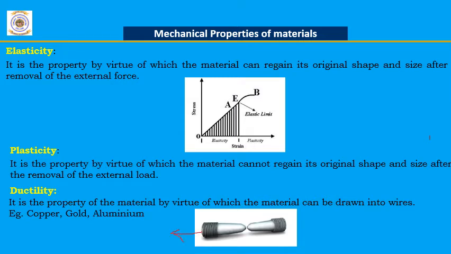If we apply tensile load in the opposite direction, the diameter of the specimen reduces and it becomes a thin wire. This property is ductility. If the material has more ductility, it will have a thin wire like structure when the load is applied.